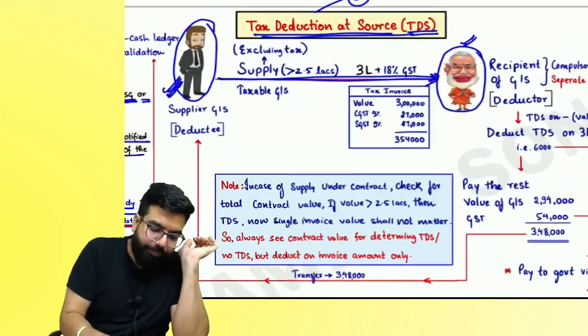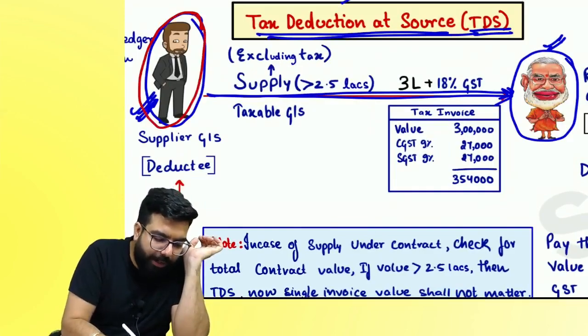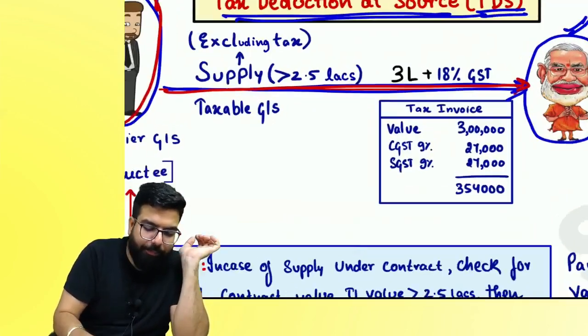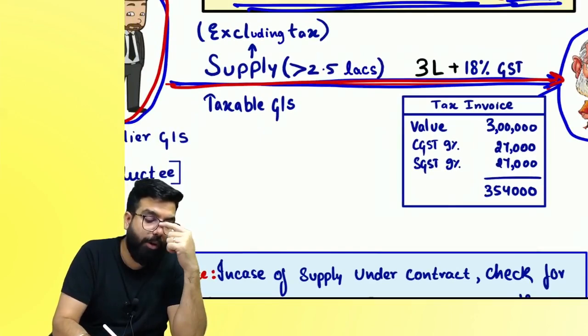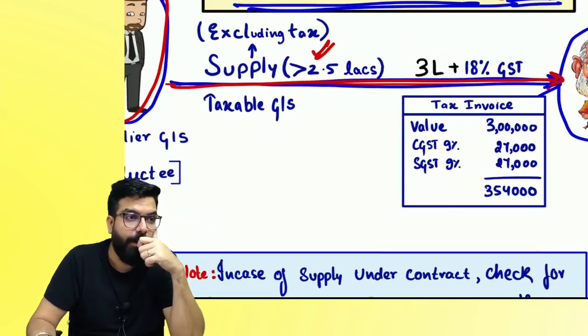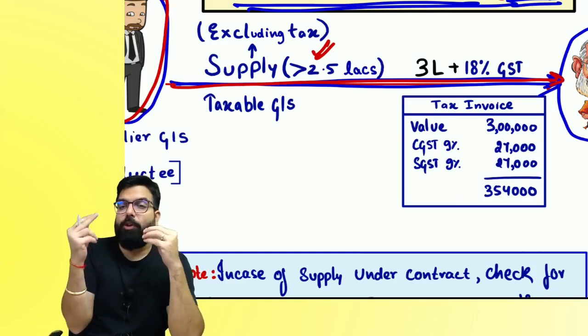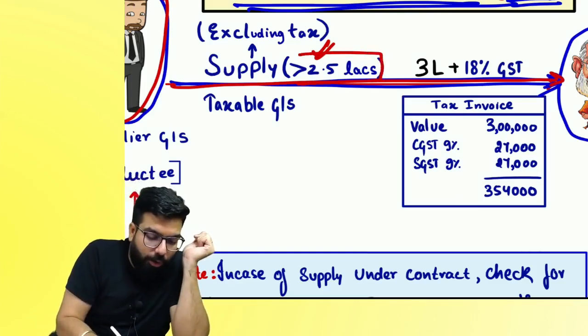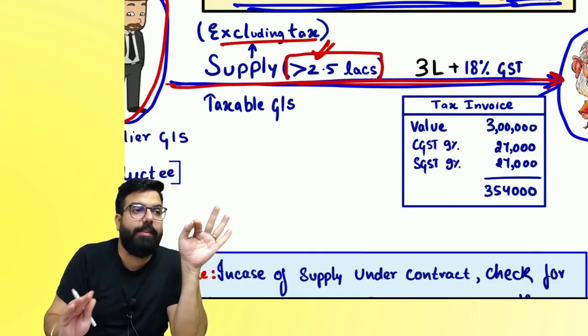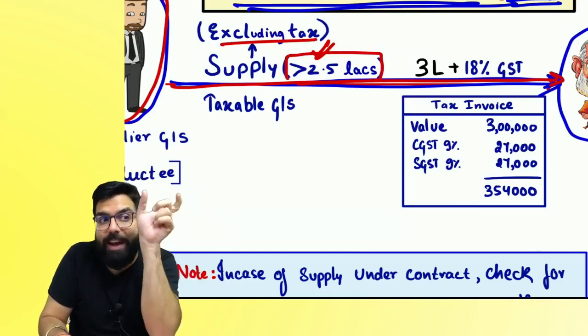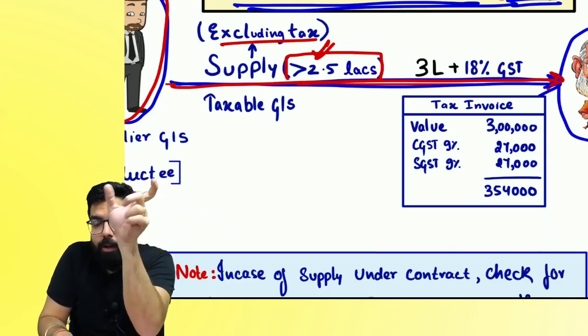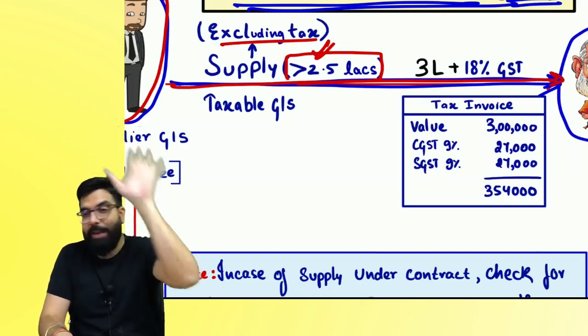Now, listen. Whenever one person is supplying to a government department, you have to see that TDS will come only if the value of supply is more than a threshold. Number one, you should be supplying to government. Number two, the value should be more than 2.5 lakh, excluding tax. Means purely the value of supply should be how much? More than 2.5 lakh.